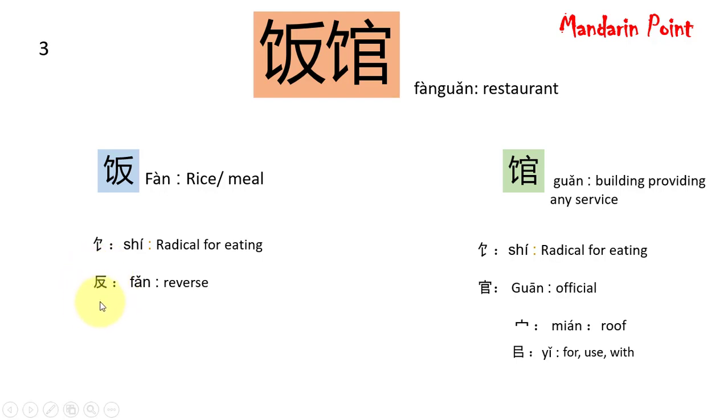At the outer side it has chang, which means cliff or factory, while this one is you, which means and also again. So this fan is composed of this shi and this fan meaning reverse. So both of these guan and fan are going to make fanguan, which means restaurant.